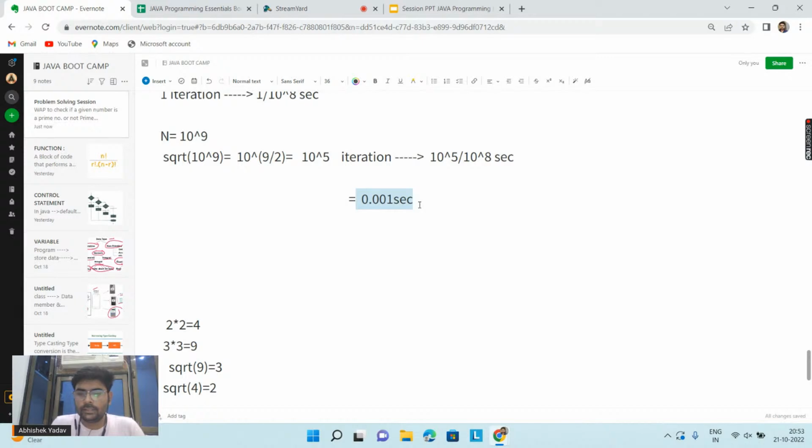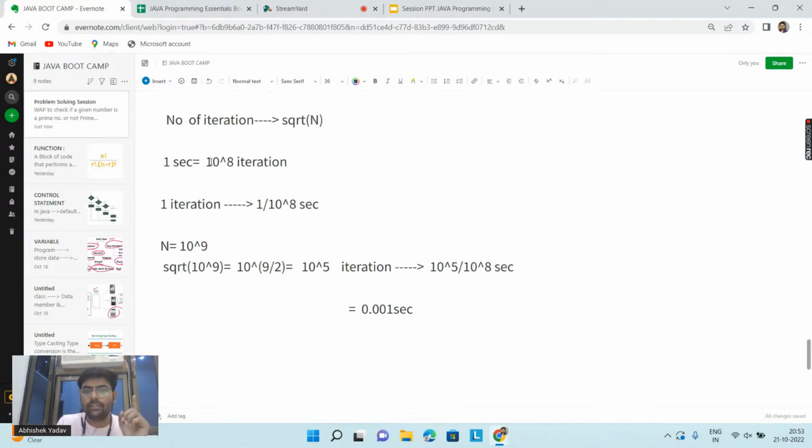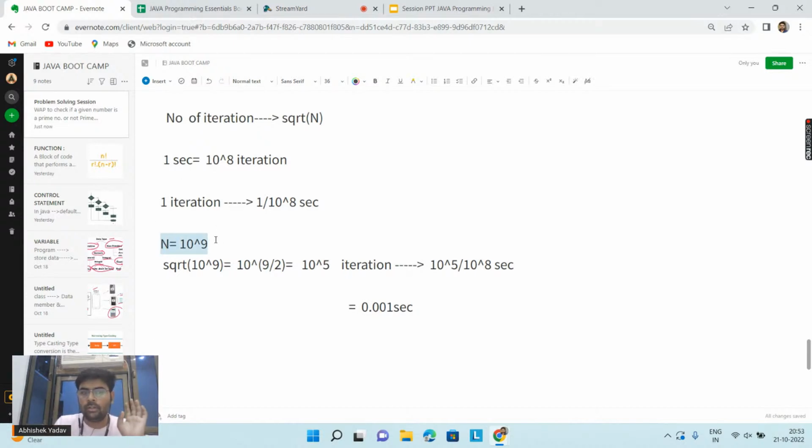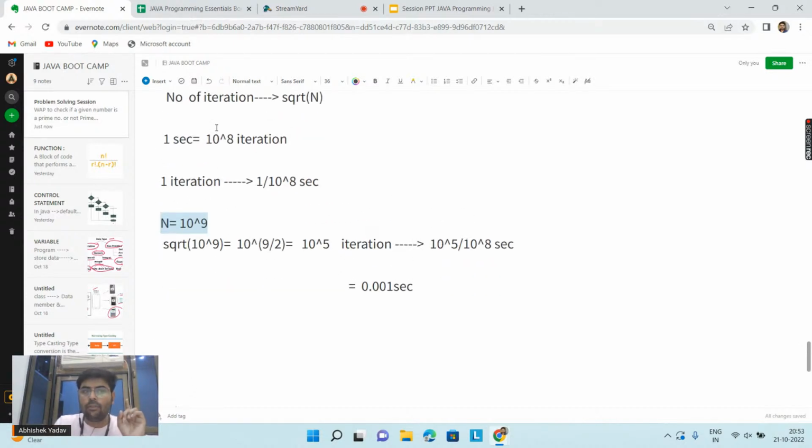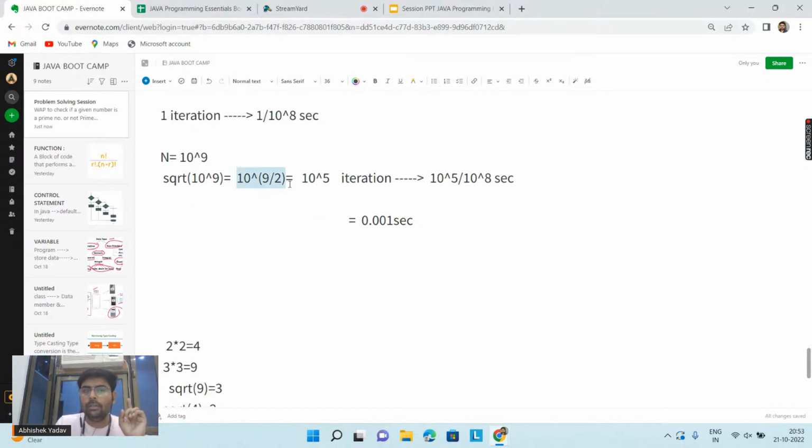This is the best case we are discussing. We have observed, and we are concluding from this observation, that previously, when we were going till n number of iterations, we were taking 10 seconds to check whether 10 to the power 9 is a prime number or not. Now my for loop is doing square root of n iterations. So this 10 to the power 9 will become 10 to the power 5 iterations, and if I put the value in the equation, I will get 0.001 second. So you have optimized the time from 10 seconds to 0.001 second. This is your first point.